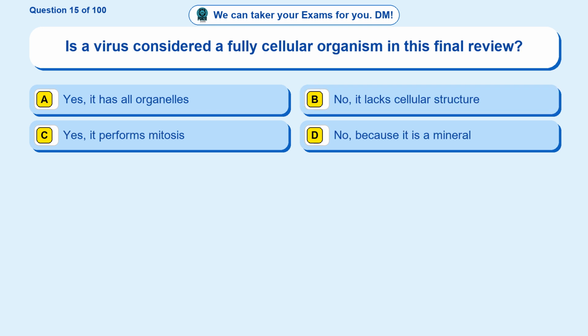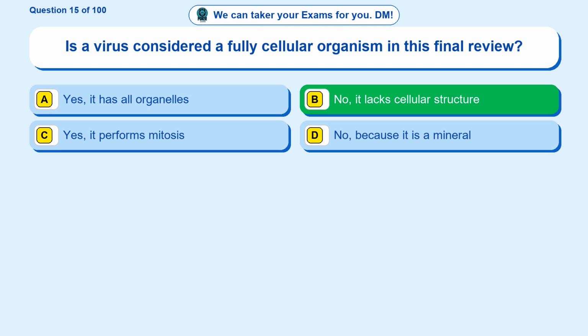Question 15. Is a virus considered a fully cellular organism in this final review? Option A. Yes, it has all organelles. Option B. No, it lacks cellular structure. Option C. Yes, it performs mitosis. Option D. No, because it is a mineral. The correct answer is option B.